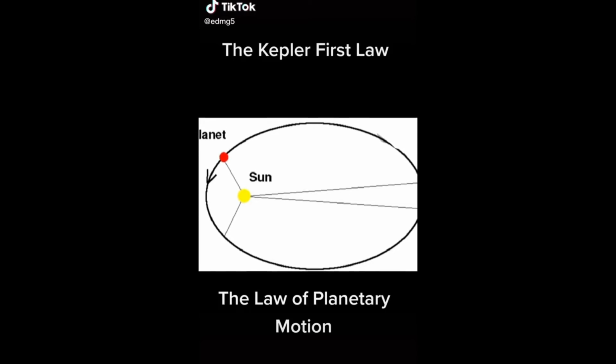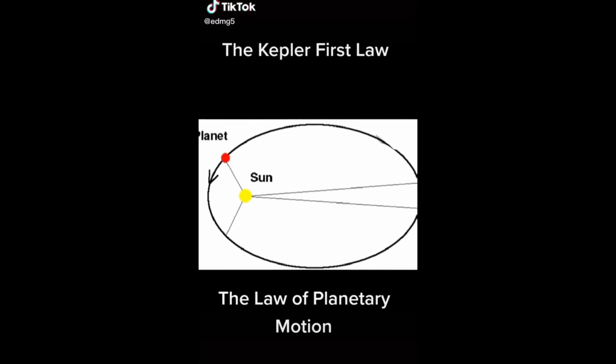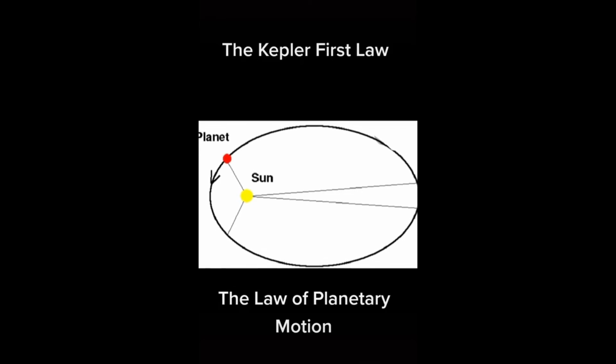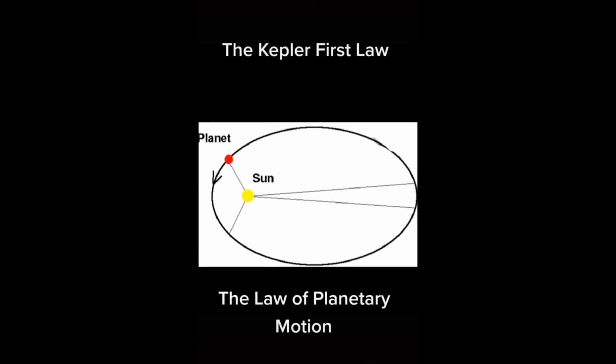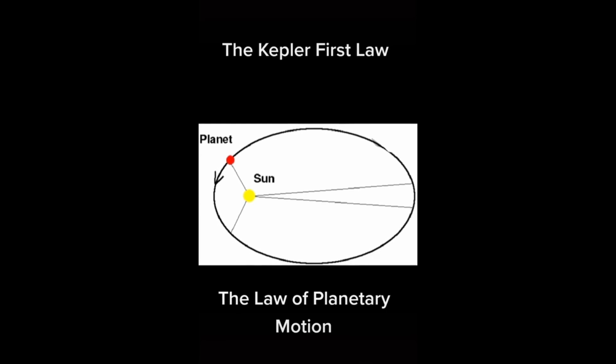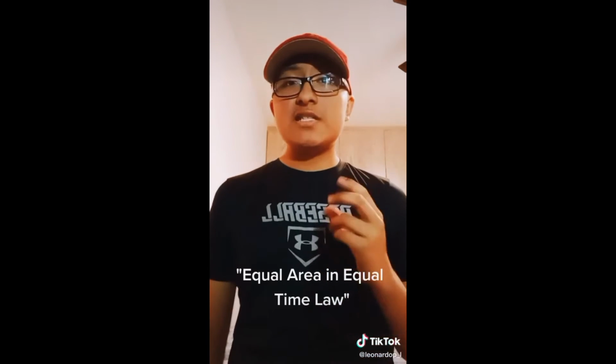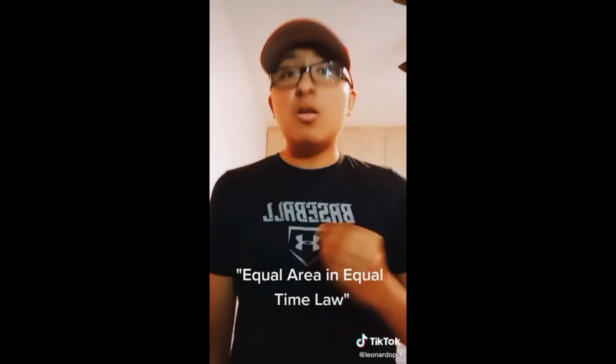The law of planetary motion was the first Kepler law by Johannes Kepler in the year 1609 AD. Johannes Kepler created 3 laws that explain the motion of planets around our Sun. This video will only focus on the second law, named the equal area and equal time law.